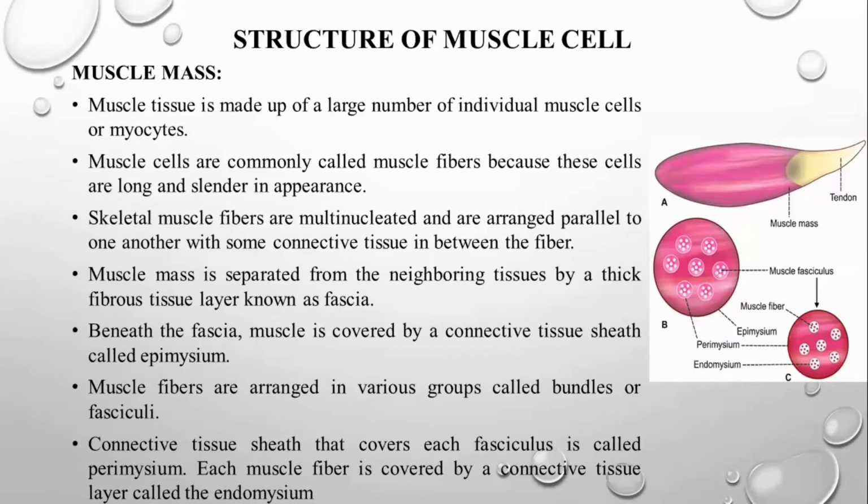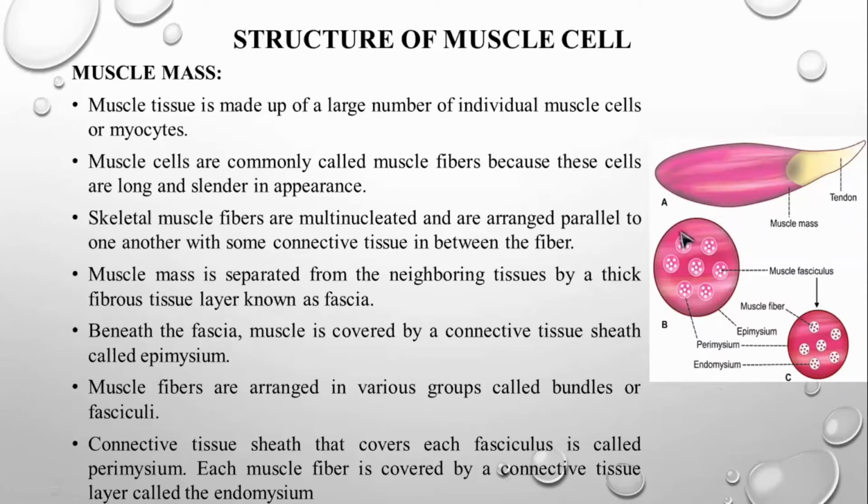The skeletal muscle fibers are multinucleated and are arranged parallel to one another with some connective tissue in between these fibers. The muscle mass is separated from the neighboring tissue by a thick fibrous tissue layer known as fascia. I'll show it in the next diagram; in this diagram, this is going to be your muscle.